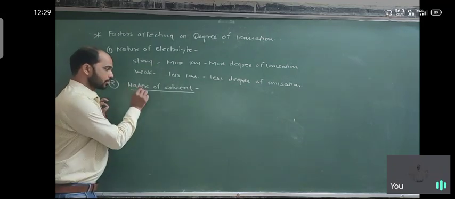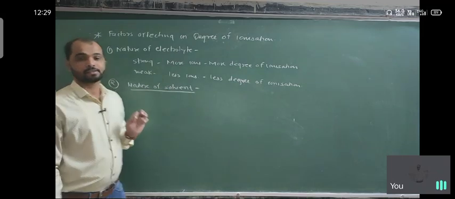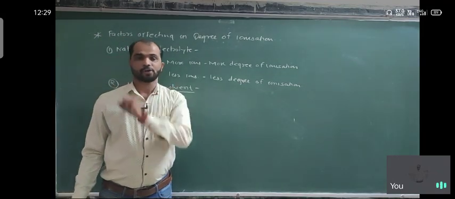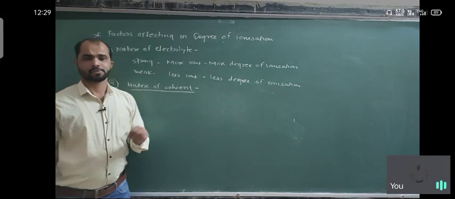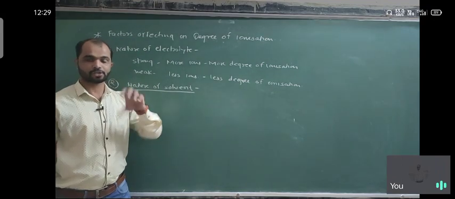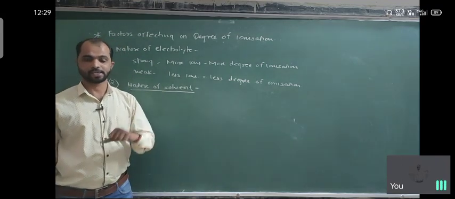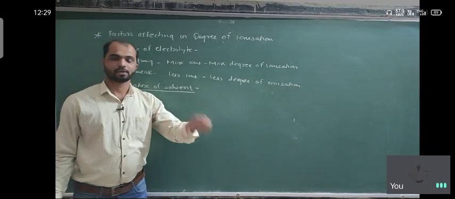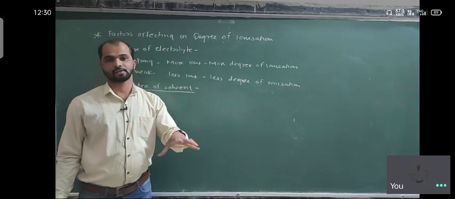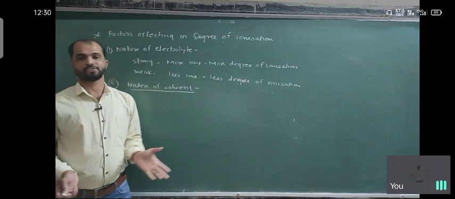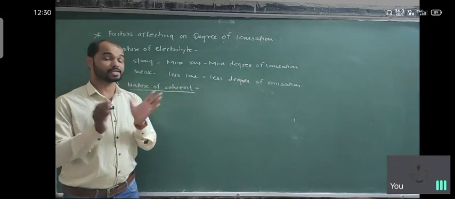Means nature of solvent also decides the degree of ionization. For example, suppose you take NaCl and it dissolves into water. Second case, you dissolve NaCl into kerosene, petrol or diesel or in benzene. So both have different tendency to produce the ion because solvent nature is different.